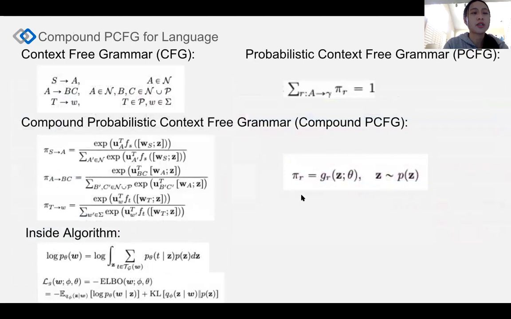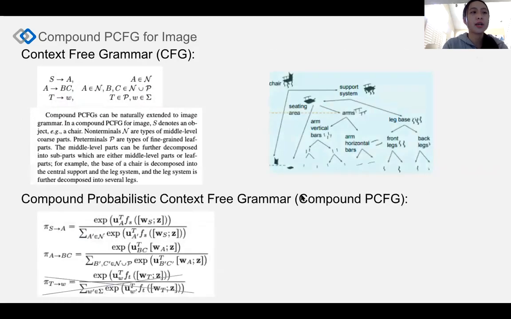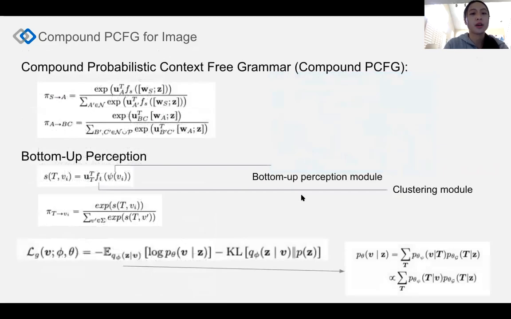Compound PCFG extends CFG by giving the grammar rules probabilities that are obtained using neural networks and compound vectors, and then we use the inside algorithm to minimize the loss. We can define the similar compound PCFG for an image, except that we do not have a vocabulary, so the last rule does not apply. So we replace the last rule with a bottom-up perception that clusters the words into preterminals T.